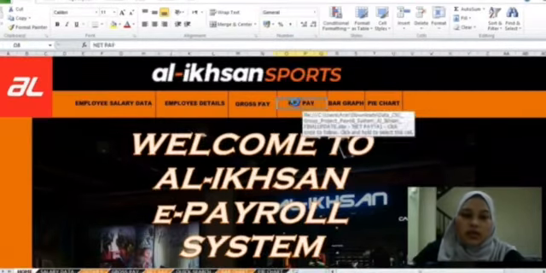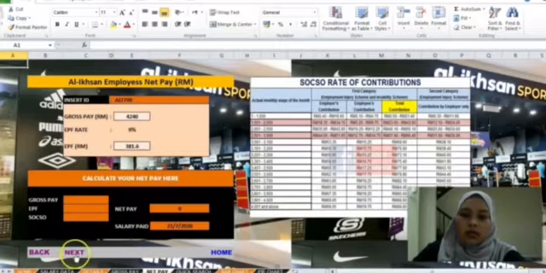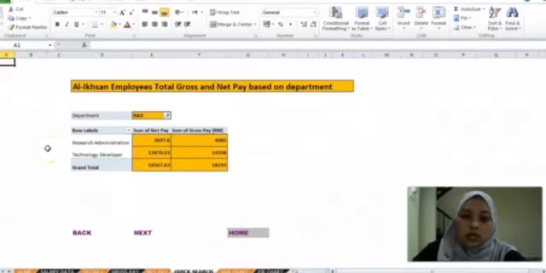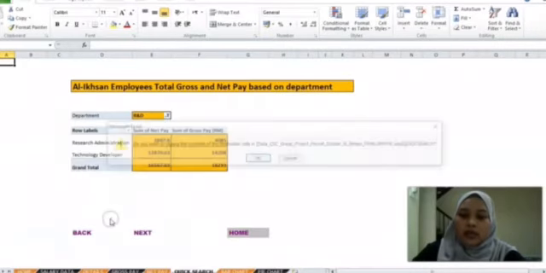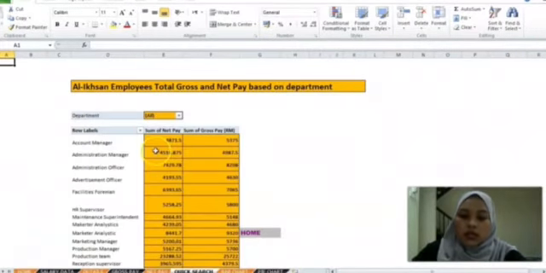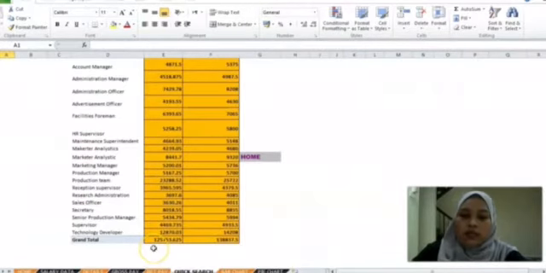Okay, after calculating the net pay, we want to know the total gross and net pay that the LSN have to pay based on the department. To make it easier for the employer, they can know the grand total for the gross and net pay for all the departments by only searching on this sheet, and all the grand totals will appear.